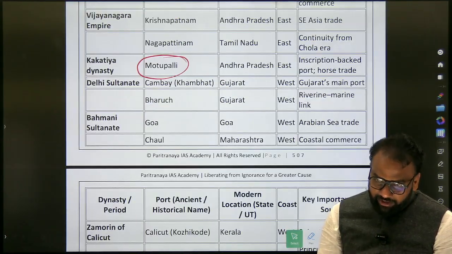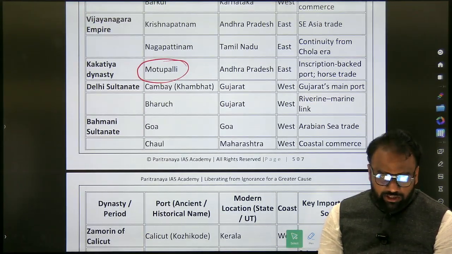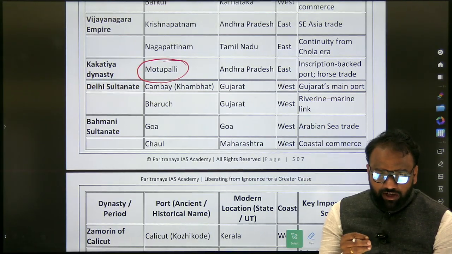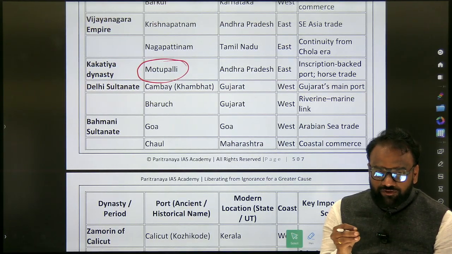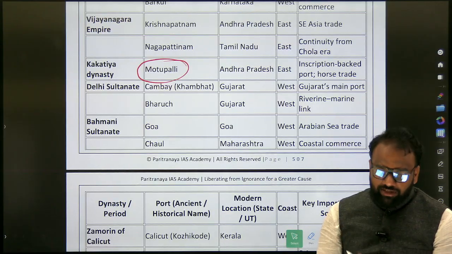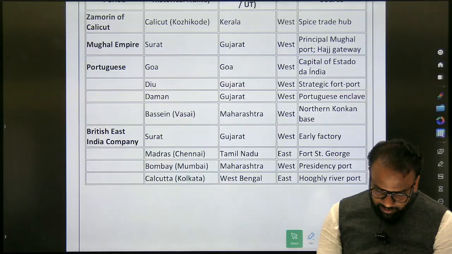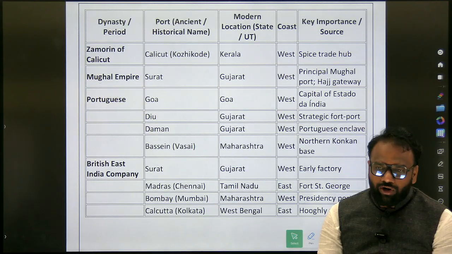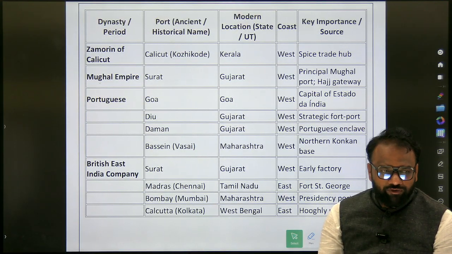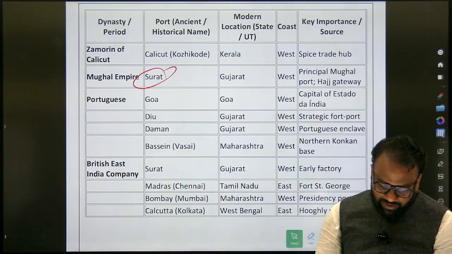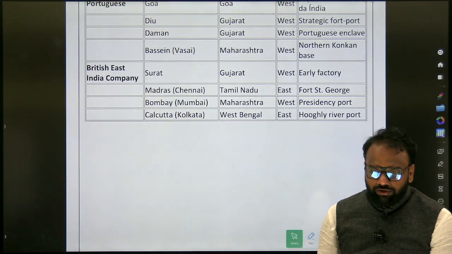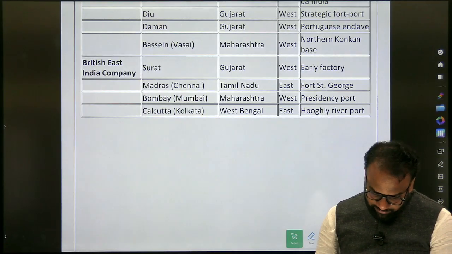And some will repeat. For example, now if you look at Chaul, it is associated with multiple dynasties. Okay. Now in the first round, we will focus on ports which were specifically associated with a single dynasty. For example, Motupalli. Okay. Next, important port city of Mughals. So the UPSC focuses on Mughals. So Surat. So in this fashion, you will focus on this compiled information. Okay, when it comes to port cities.